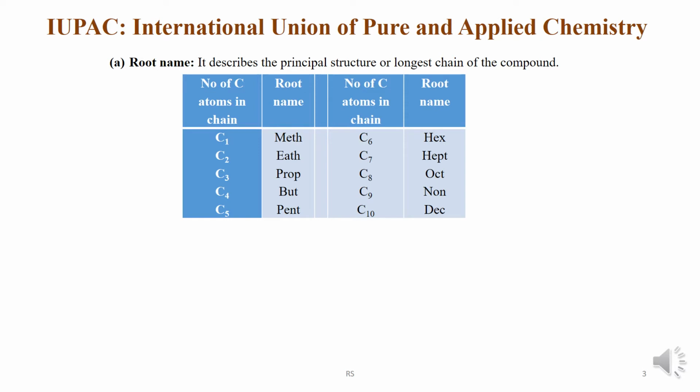Root name is the principal structure or the longest chain of the compound. For example, if a molecule contains only one carbon atom, then the root name will be meth. Similarly, eth, prop, but, pent, hex, hept, oct, non, dec, and so on.